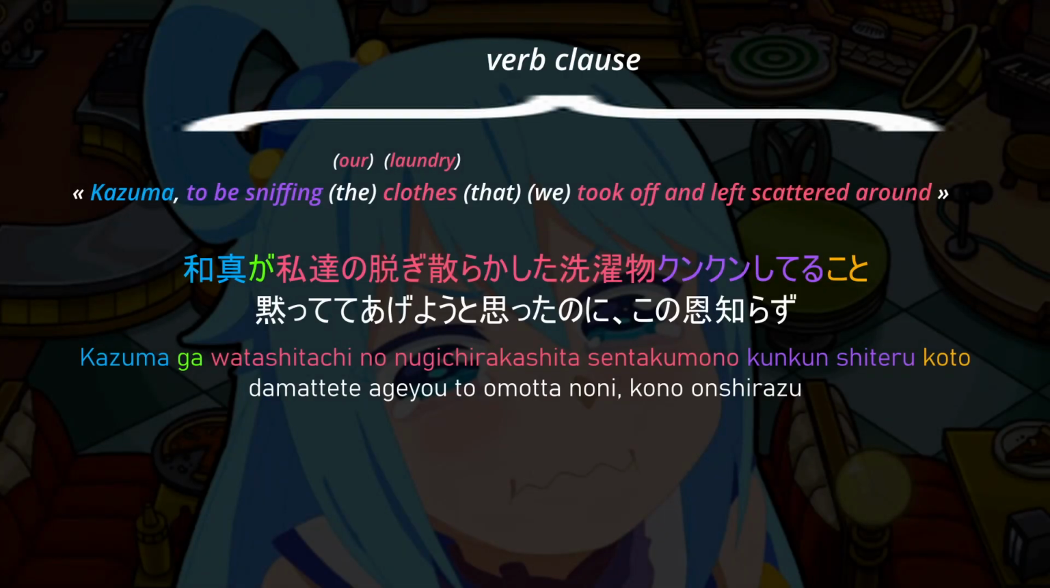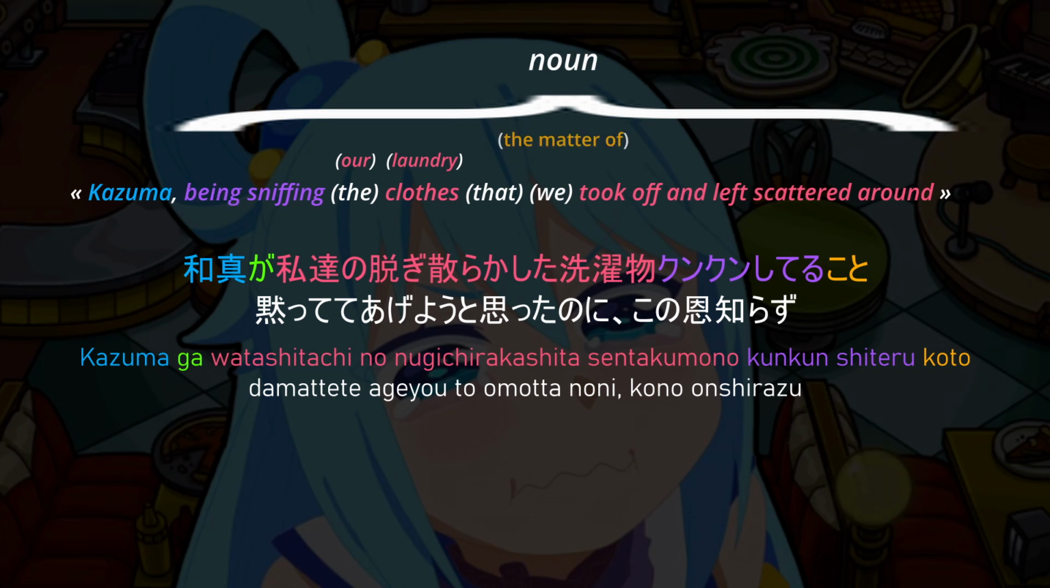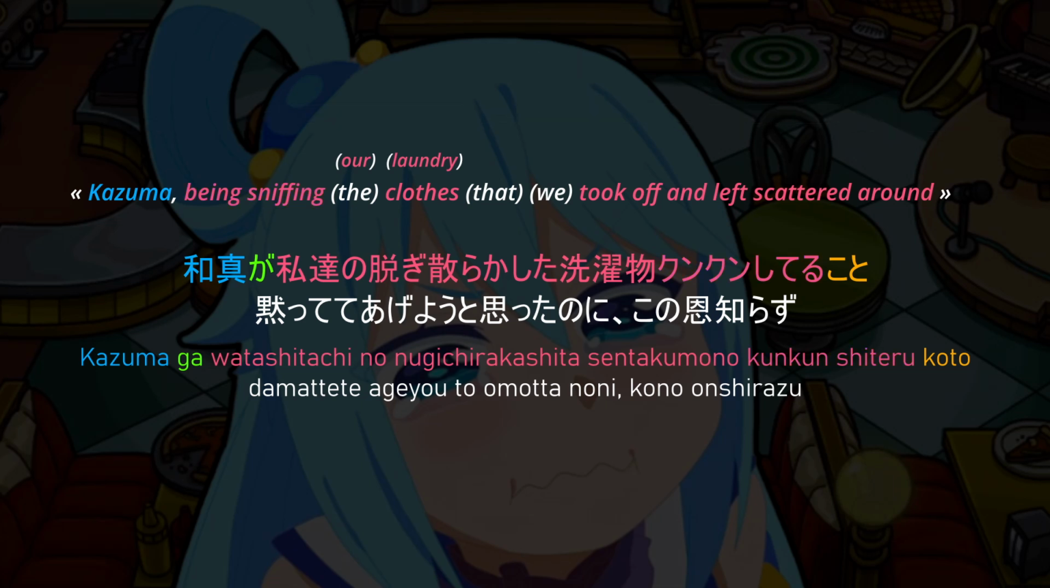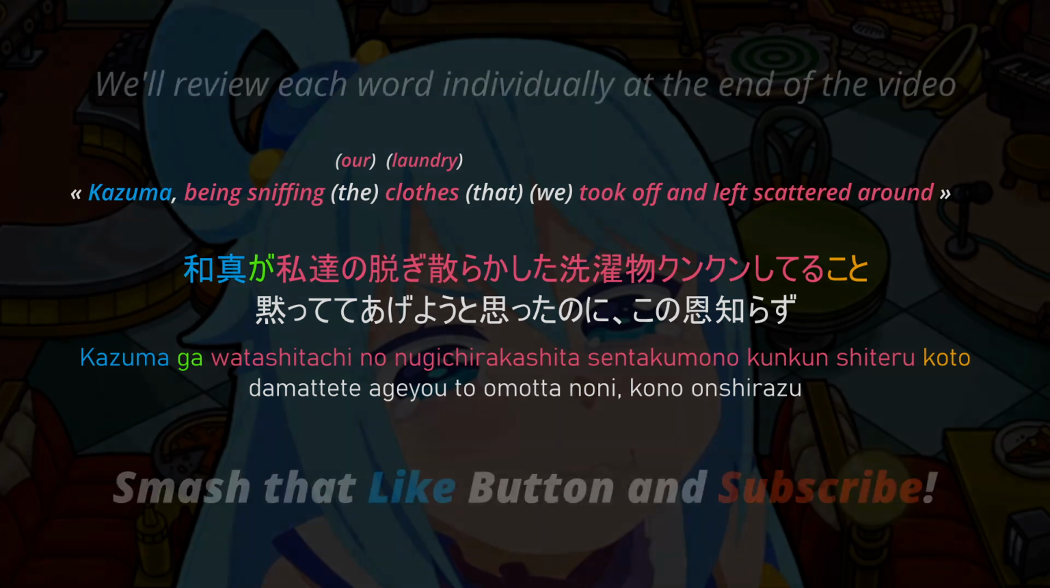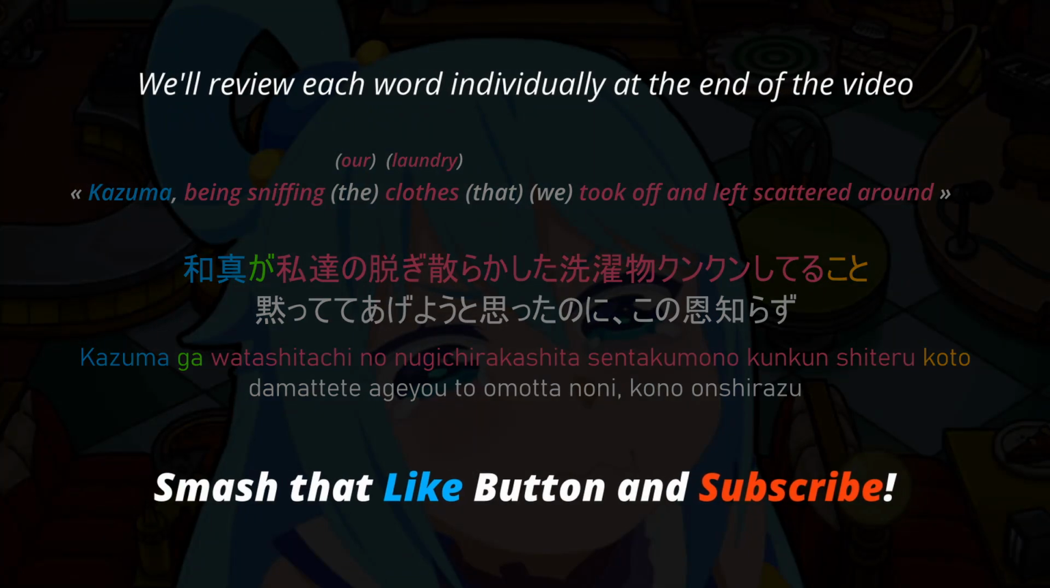So, to be sniffing the clothes that we took off and left scattered around becomes being sniffing the clothes that we took off and left scattered around. Therefore, so far we have Kazuma being sniffing the clothes that we took off and left scattered around. Let's continue.